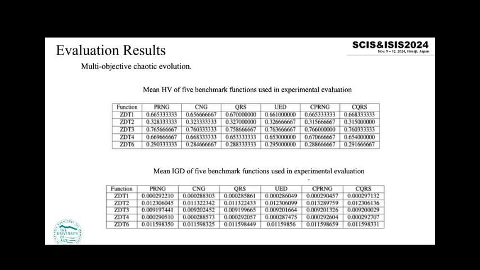And then is the multi-objective chaotic evolution. This is the mean hypervolume of the test functions used in the experimental evaluation, and this is the inverted generational distance for the test functions. We can see there is no significant difference in this.